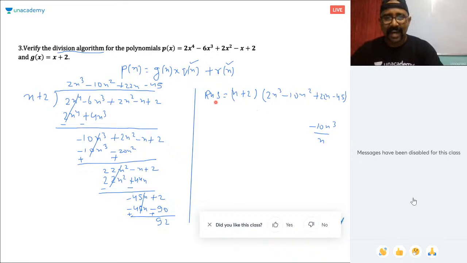So let's see. Okay, so RHS is this is G(x) and this is the quotient and plus the remainder. You need to cross-verify. This is the division algorithm. So what is the division algorithm? P(x) is equal to G(x) into Q(x) plus R(x).